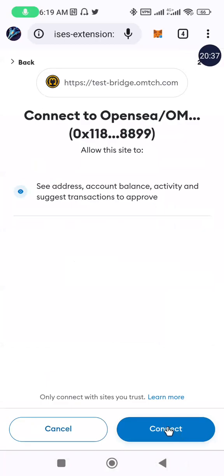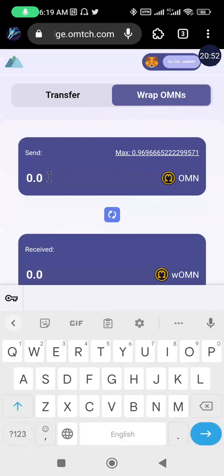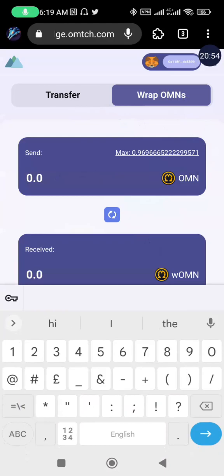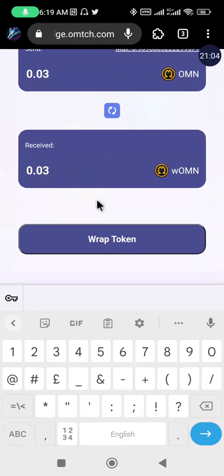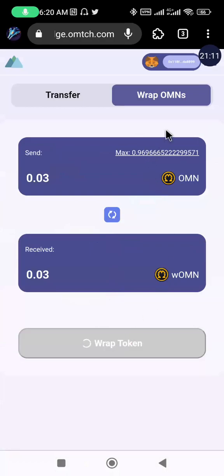You choose next, connect the wallet. Now, before you bridge, which will be the transfer now, first of all, wrap the OMX. So you are going to wrap it by just entering an amount here, 0.03. So I'm going to wrap 0.03. That's what we use for the bridging. So I'm going to click on the wrap button